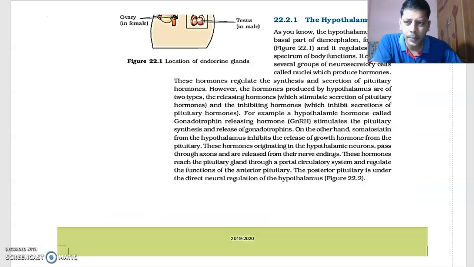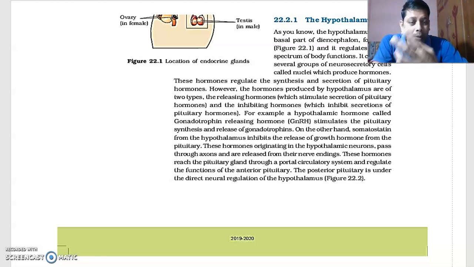In this part 5, in the previous parts, we learned the difference between nervous system and endocrine system, the difference between hormones and enzymes, and the properties of hormones, in the first and second parts.